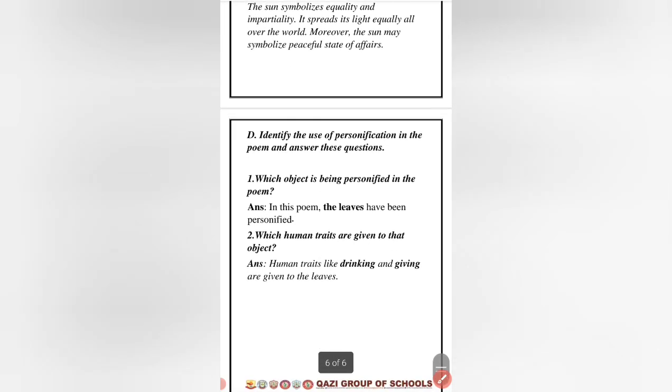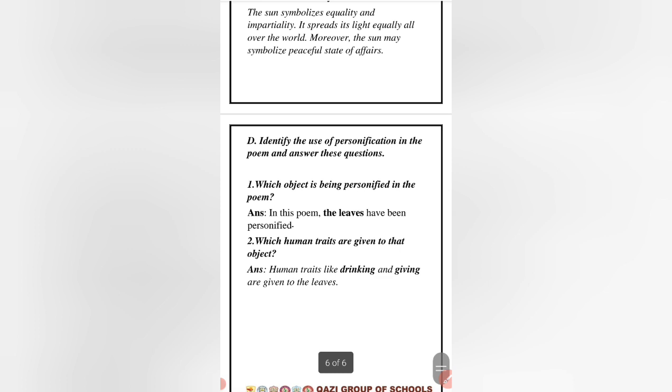Moving towards the next part, in which we have to identify the use of personification in the poem and answer the following question. Now, what is personification? It is a figurative language technique where an object or idea is given human traits or characteristics. For example, if I say flowers were fluttering and dancing in the breeze. Now, fluttering and dancing are the qualities of animals or human beings.